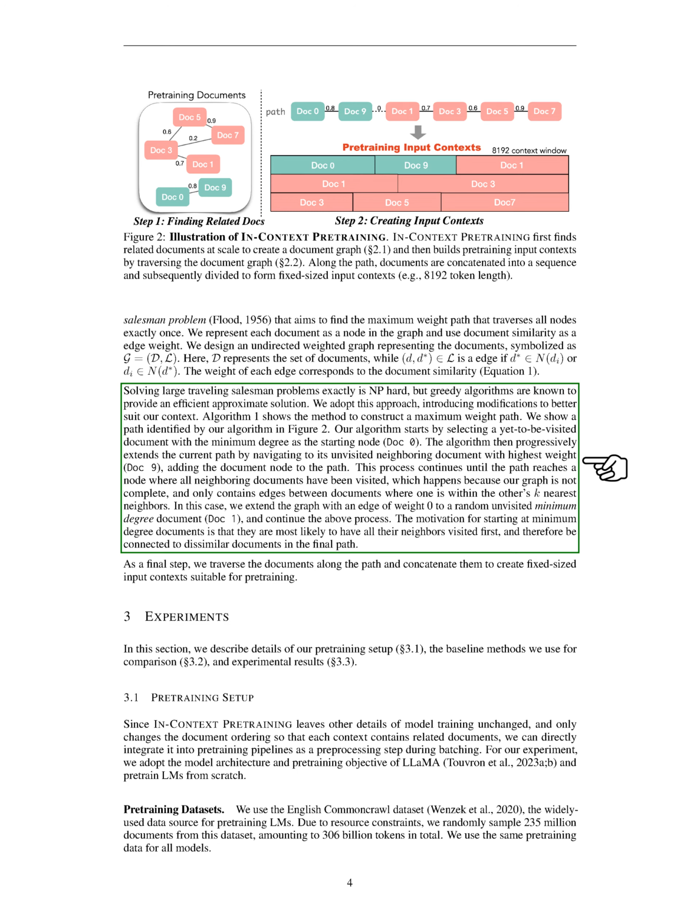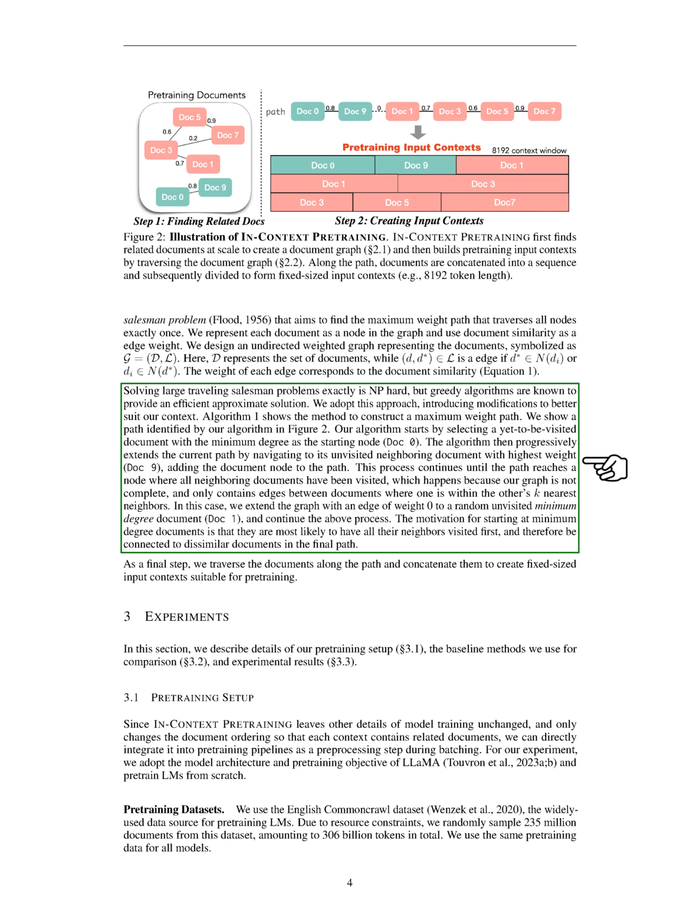Finding the exact solution to large traveling salesman problems is computationally intensive, but we can use greedy algorithms to find an efficient approximate solution. We start by selecting a document that hasn't been visited yet and has the minimum degree as the starting node. We then extend the current path by navigating to its unvisited neighboring document with the highest weight. This process continues until we reach a node where all neighboring documents have been visited.